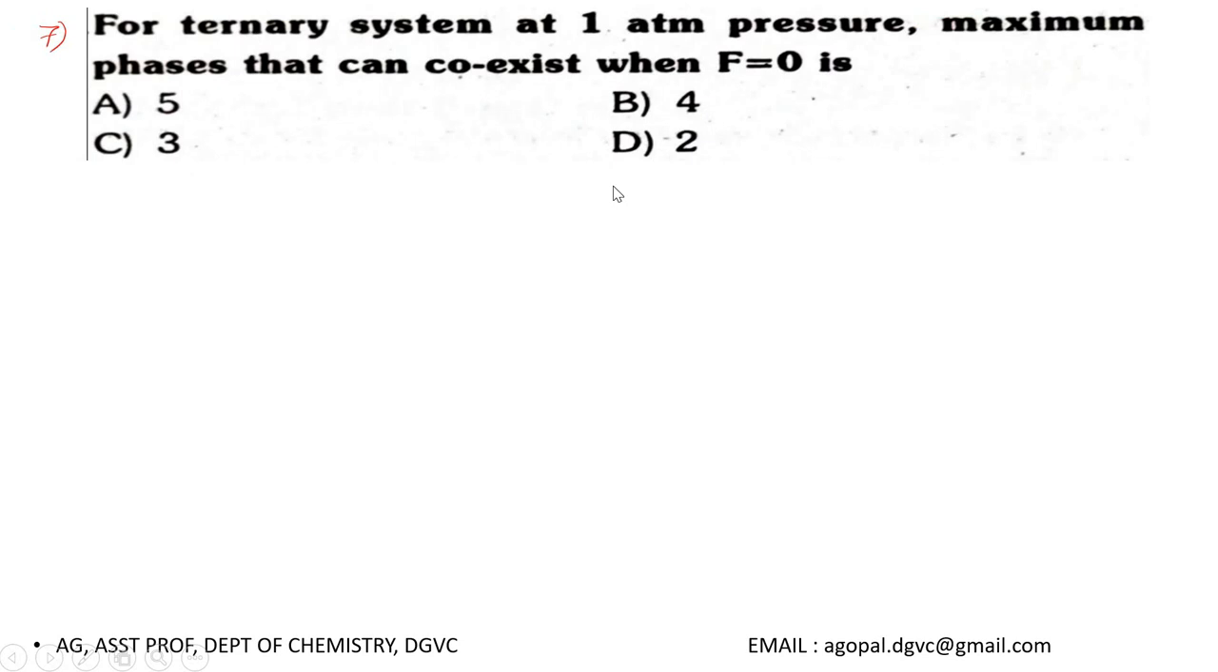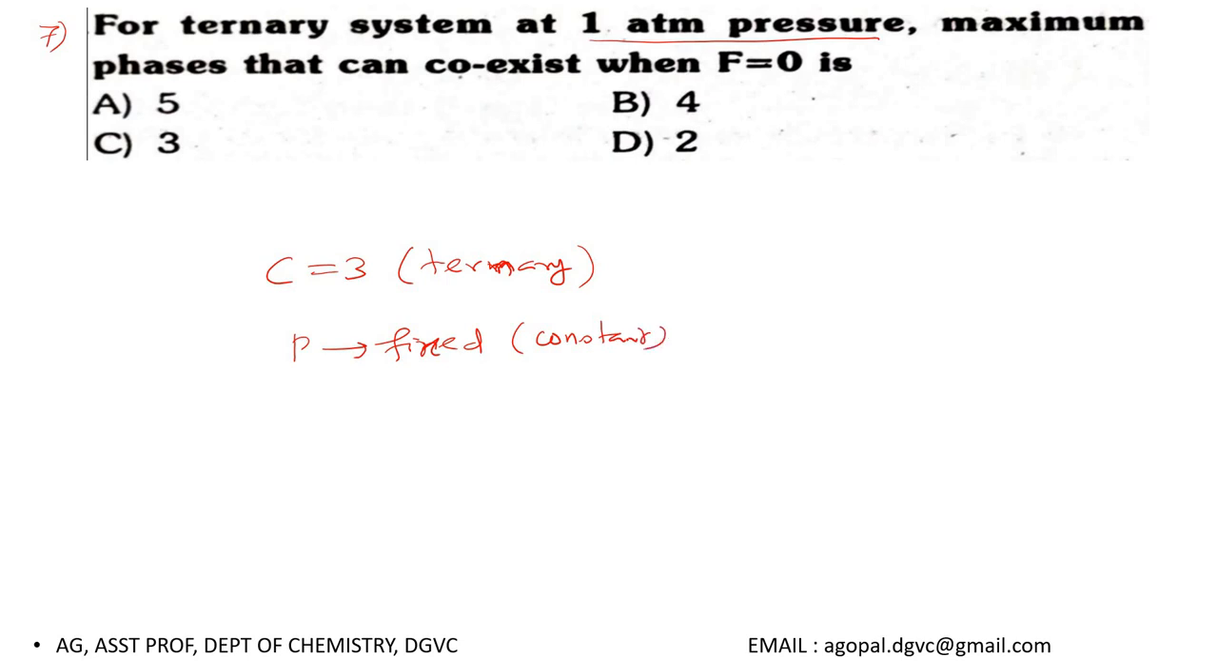Then question number 7, for a ternary system, what is a ternary system? A 3 component system is called a ternary system. So the number of components is 3 here. For a ternary system at 1 atmosphere pressure, see this carefully, at 1 atmosphere pressure means pressure is fixed. Pressure is a constant. Now the question is the maximum phases that can coexist when F equal to 0 is.